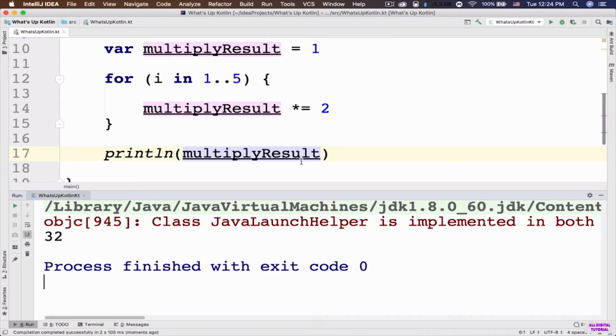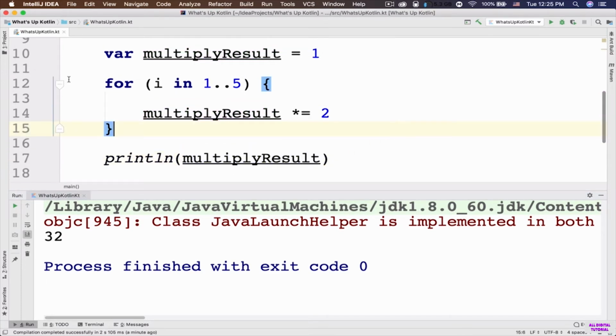So what's going on here? First of all, in this code, this for loop iterates through this range 1 through 5. And at the first iteration, this i, this constant, will equal the first value of this range, which is going to be number 1. So for the first time that this for loop is executed, this i value is going to be equal to the first number of this range, which is number 1. So this i is now 1. And then it's going to go inside this for loop.